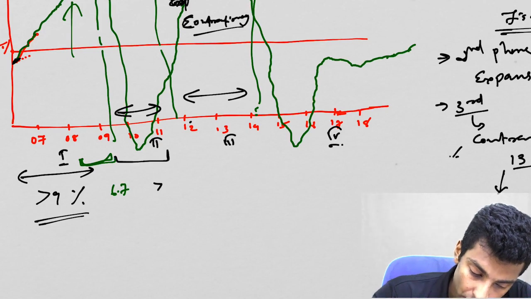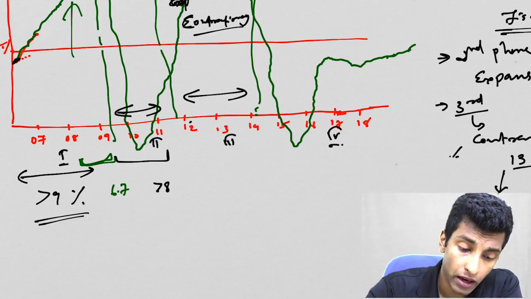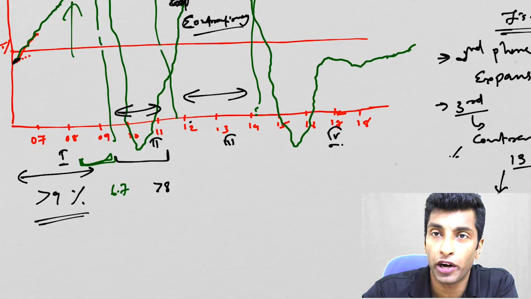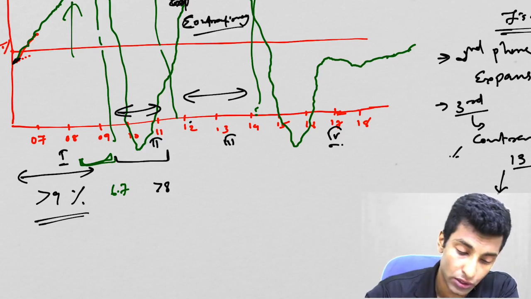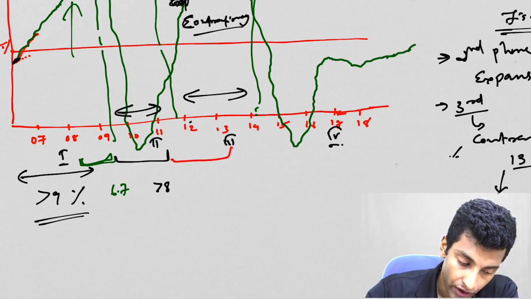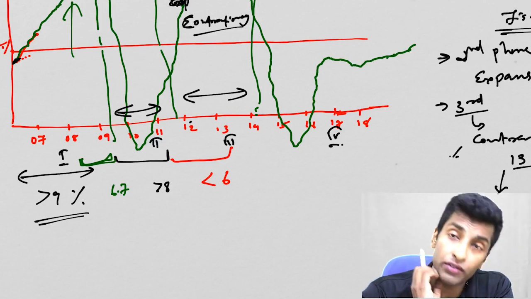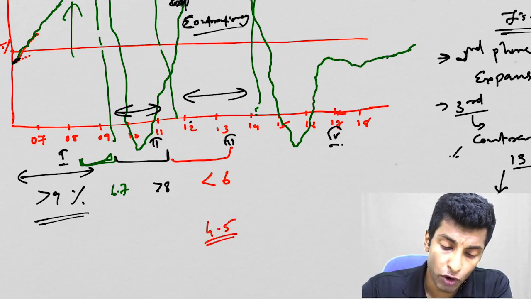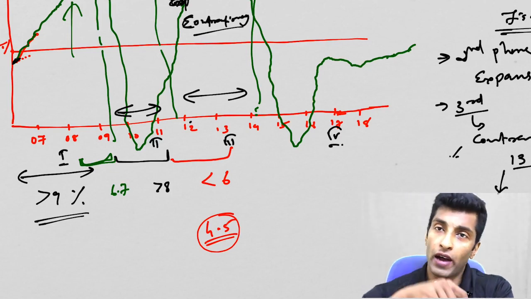From 9 to 11, if you see, growth was more than 8 because of huge fiscal stimulus by the government. And also I told you, expansionary monetary policy and expansionary fiscal policy. So because of fiscal stimulus, growth was so high. Then 12 to 13, it was less than 6. If you calculate with the old method, it is around 4.5 only, but as per the new method, it is around 6%.